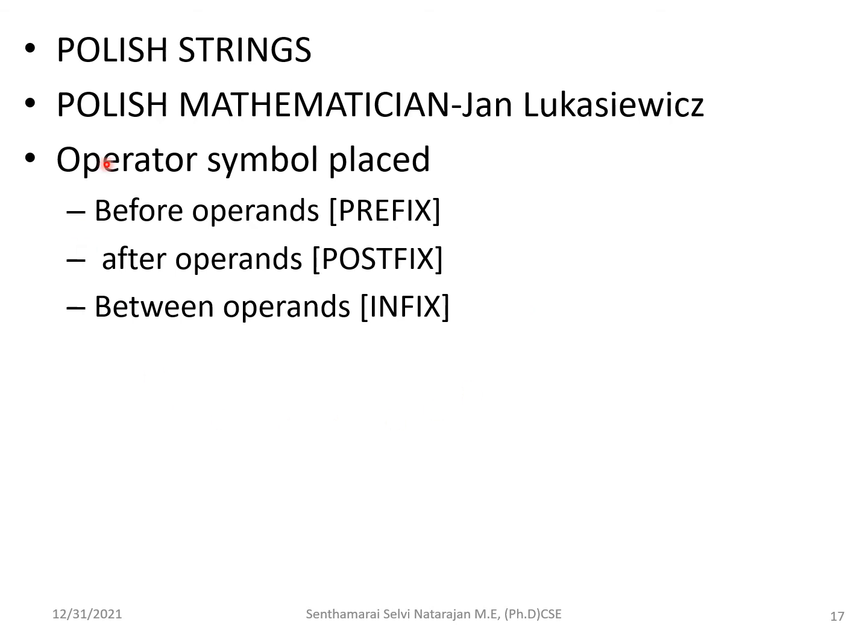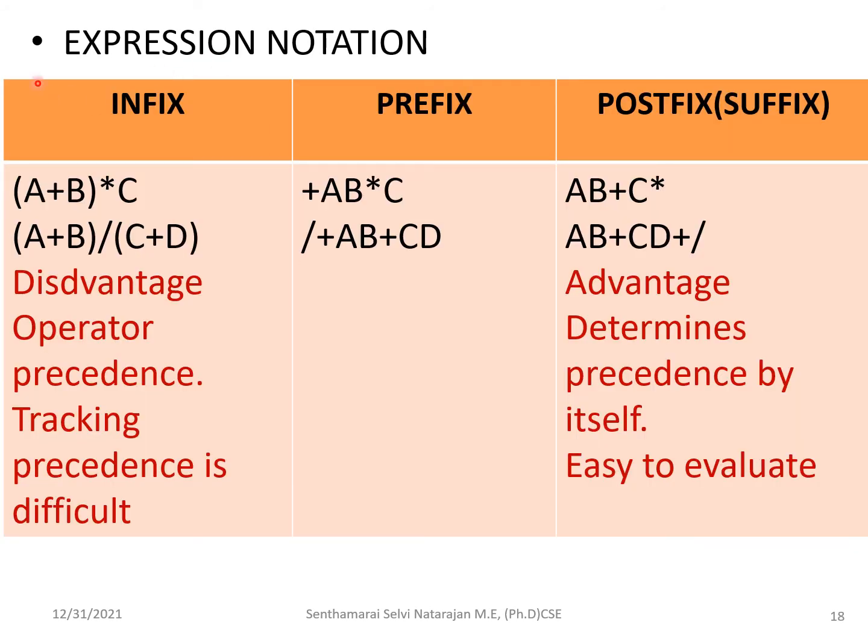The arrangement of a complex arithmetic expression into a simple expression that contains only one operator with two operands is called a Polish string. Under Polish strings, he categorized three ways: prefix, postfix and infix. We'll see the example, how the expression is notated in all these forms.